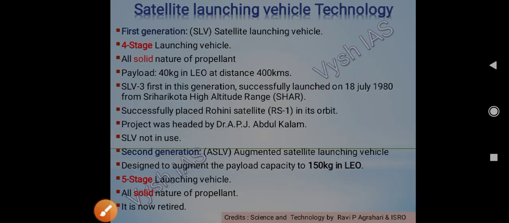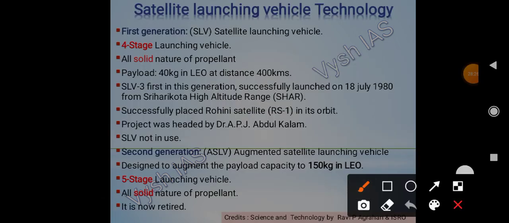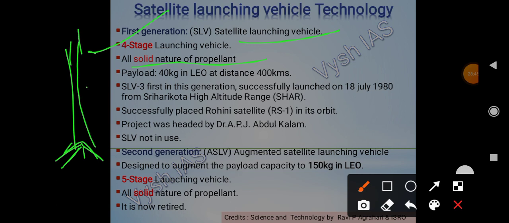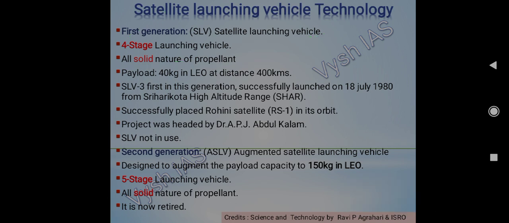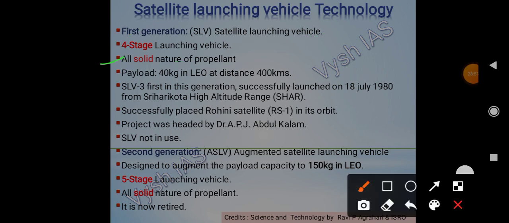Now satellite launching vehicle technology. The first generation was the satellite launching vehicle. It is four stage, what you have to remember is four stage, and all solid propellant. Propellant means the fuel and the oxidizer, which helps it to go up. These propellants were solid earlier; in the first generation it was all solid.